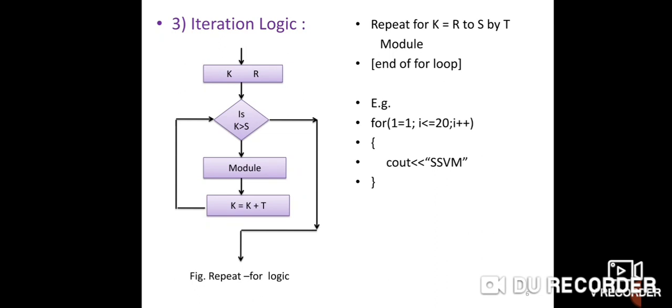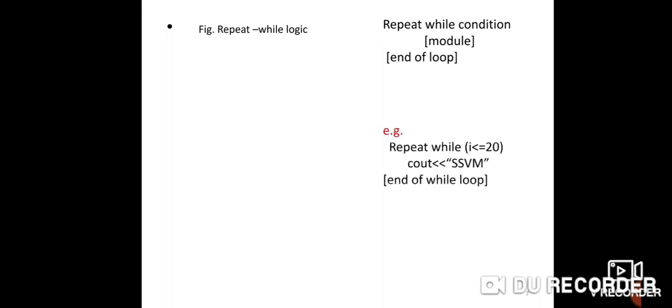And in this iteration logic, one more loop is the while loop. In while loop, repeat while condition, then the module will be executed, end of loop. You know already how to write a while loop. See here, in the example, repeat while I less than or equal to 20, then out school name, end of while loop. This is equivalent to the while loop.